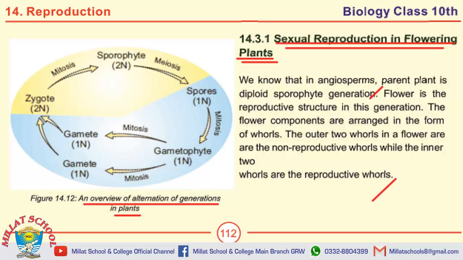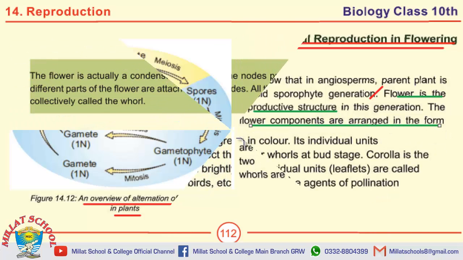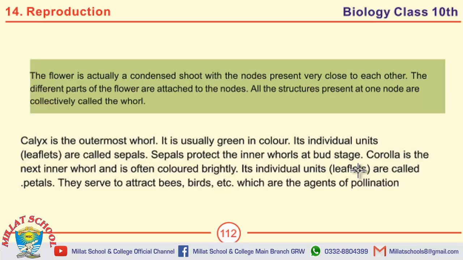If we talk about the MCQs, then the first MCQ is flower is the reproductive structure. The flower components are arranged in the form of whorls. Next, define calyx and corolla.